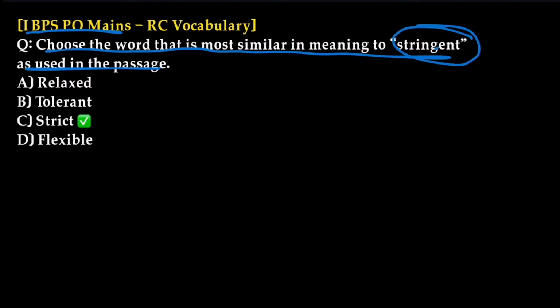In today's class we have discussed stringent. Stringent means strict. Coming to the other options, flexible, tolerant and relaxed are antonyms of stringent.